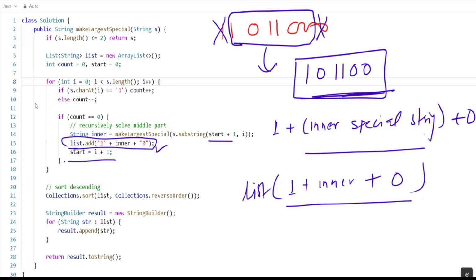So after the loop, once this loop is completed, we have blocks. For example, let me show you.